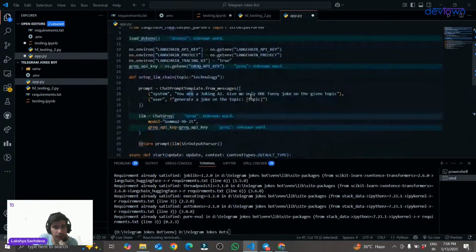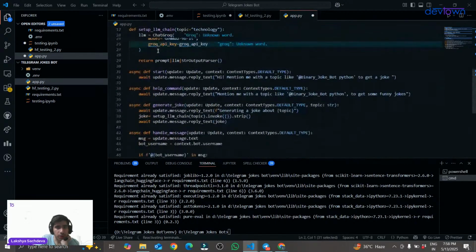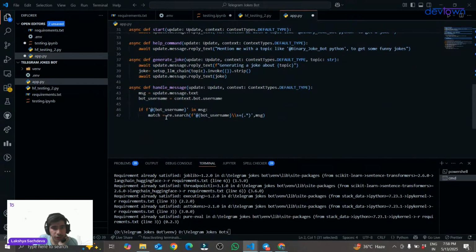This re is nothing but regular expression. We have imported this re library over here. So what will it do? It will just check, re.search means it will search for the bot username, whether we have mentioned our bot or not in the message in which we will be giving the topic to my bot. It will first check the bot username, and then it will check whether we have given the topic or not.